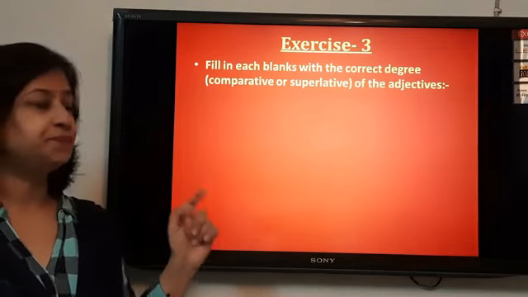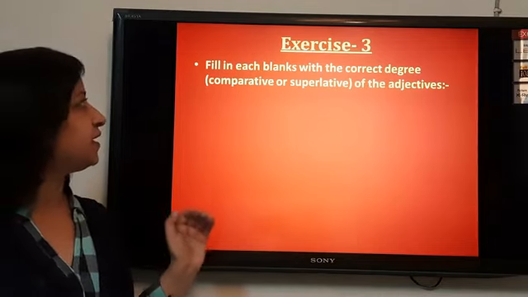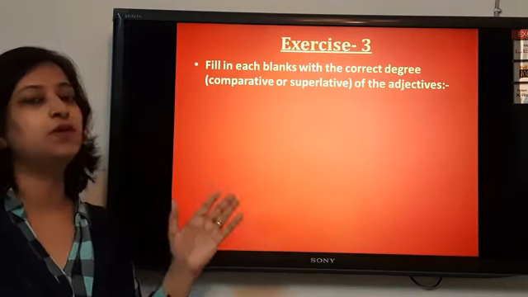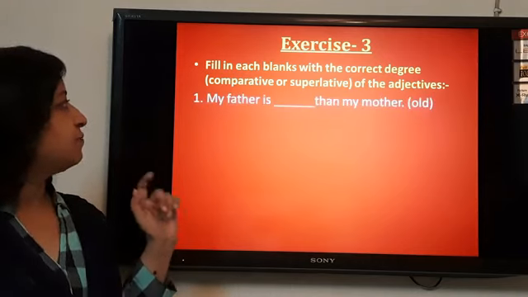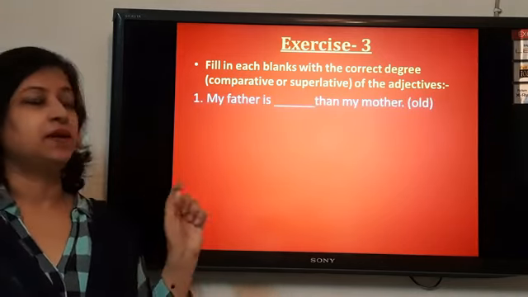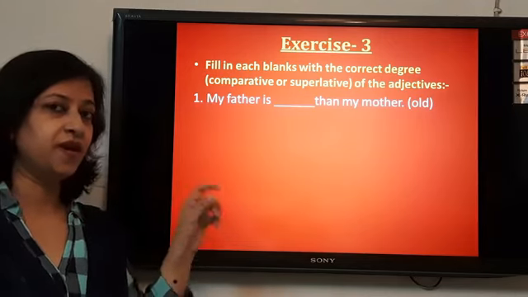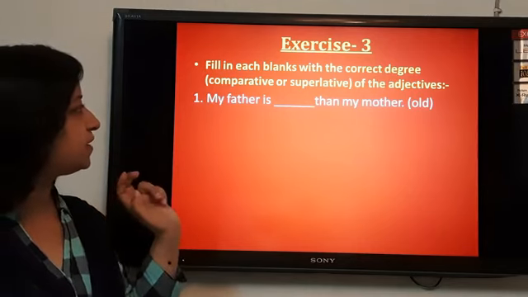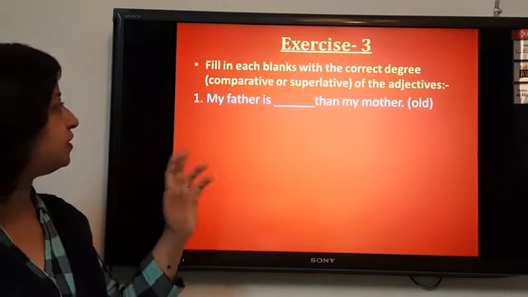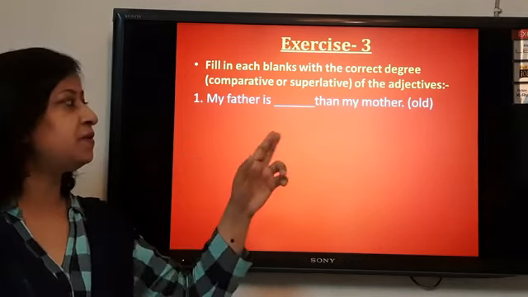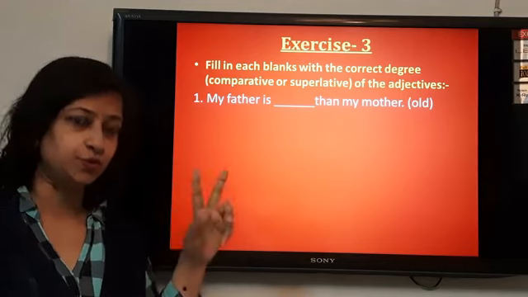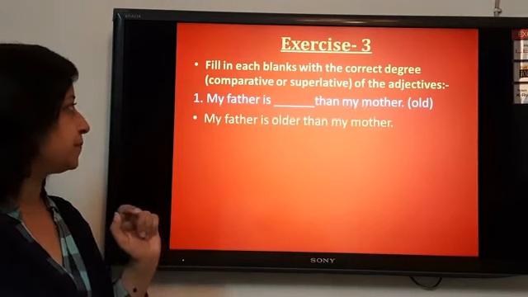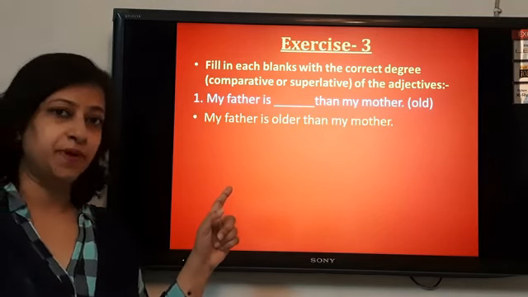Now exercise 3. Fill in the blanks with the correct degree, comparative or superlative. Either the comparative degree should be filled in the blank or the superlative. My father is dash than my mother, and in the bracket the adjective given is old. We have to fill in the correct degree of this adjective. So how will we decide which degree should be filled here? There is a comparison between my father and my mother. So this is a comparison between two. It will be the comparative degree. What is the comparative degree of old? Older. My father is older than my mother.